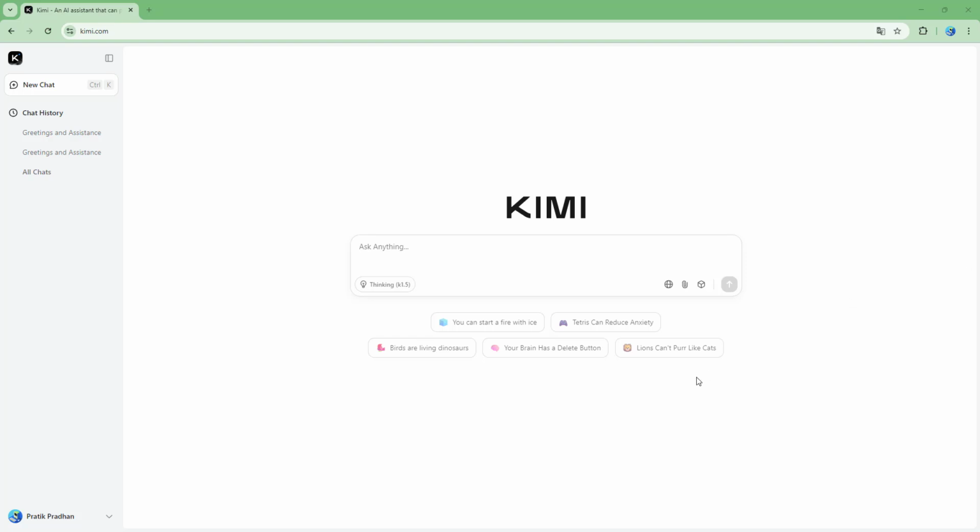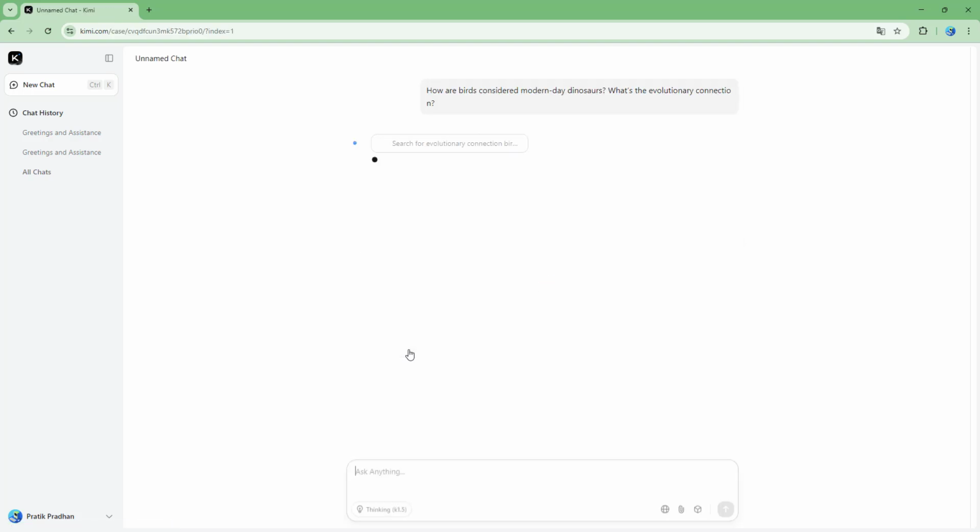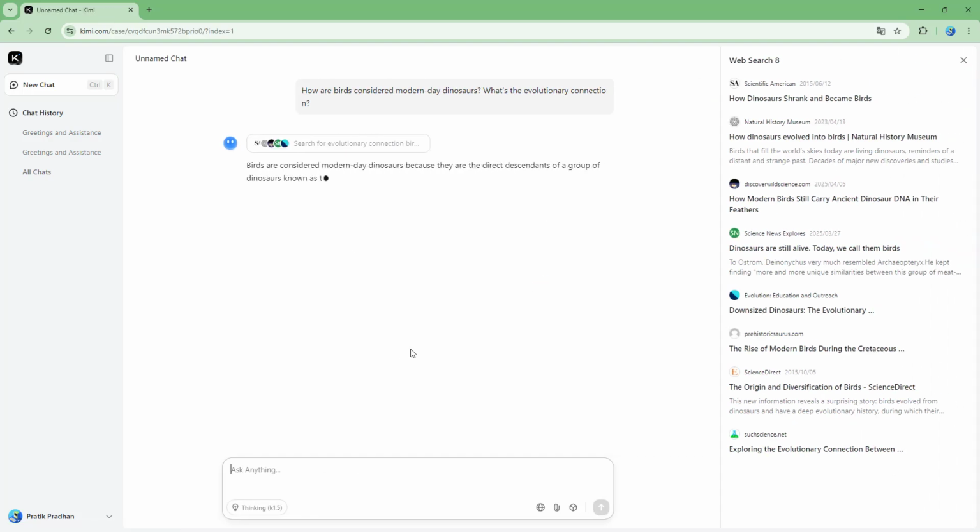So what you can also do is start up with simple prompts inside of Kimi to get started. For example, here you can see that I got different things, like let's say, for example, birds are living dinosaurs. Simply click and then it'll simply go ahead and give you details on it.